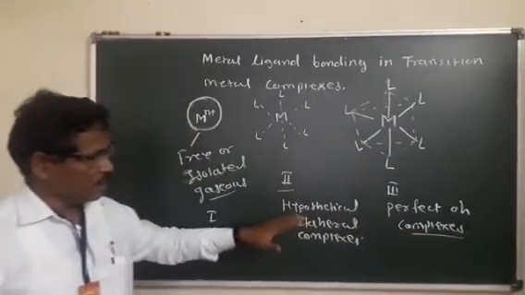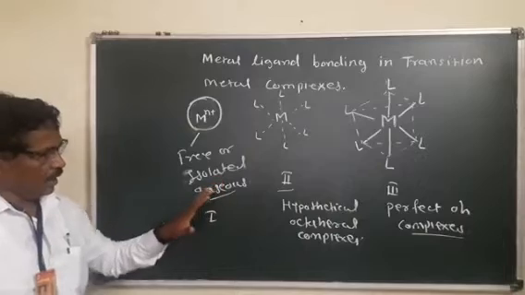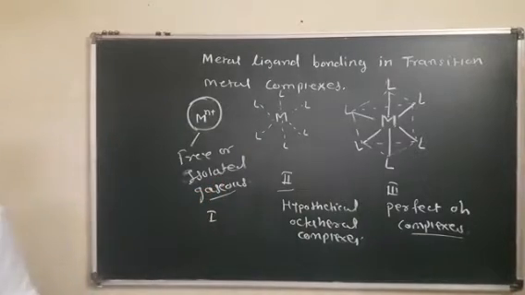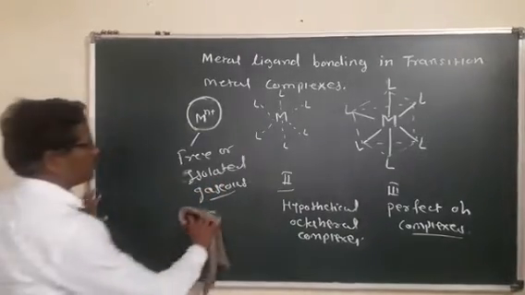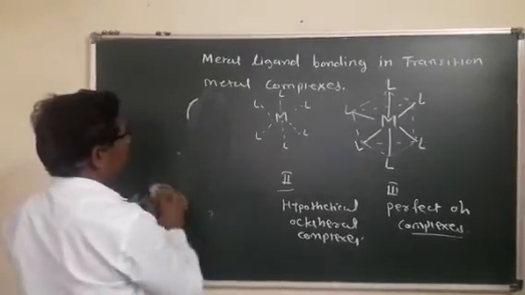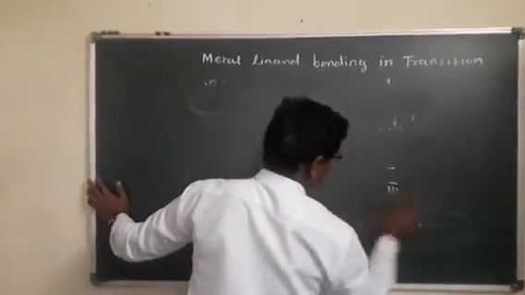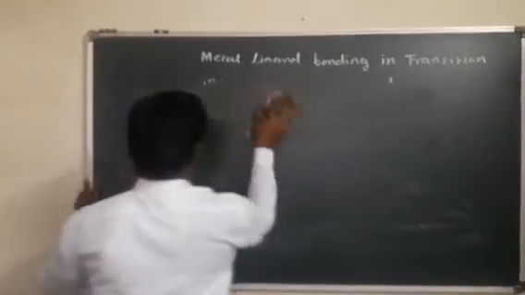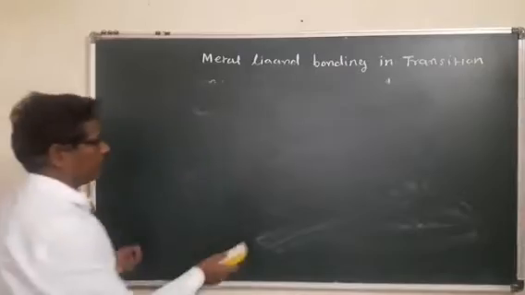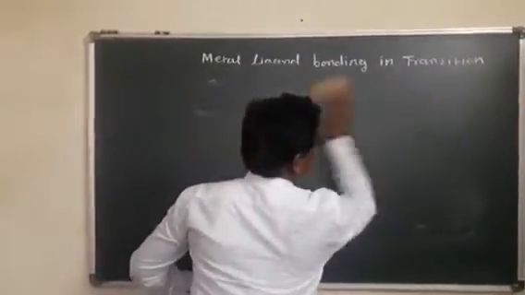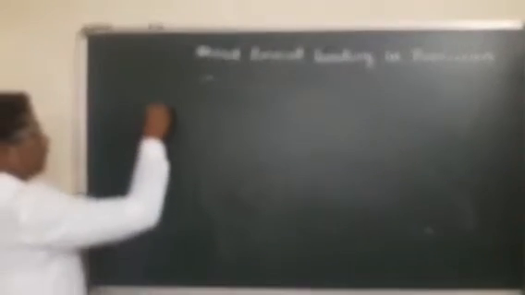On the basis of these 3 stages, we study the splitting of the d orbitals in octahedral complexes.